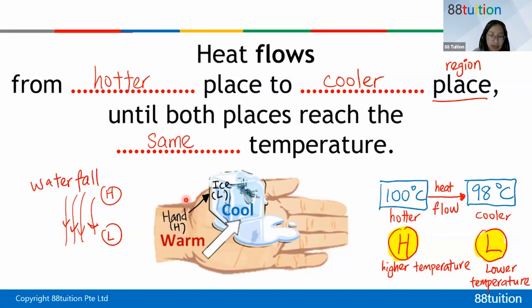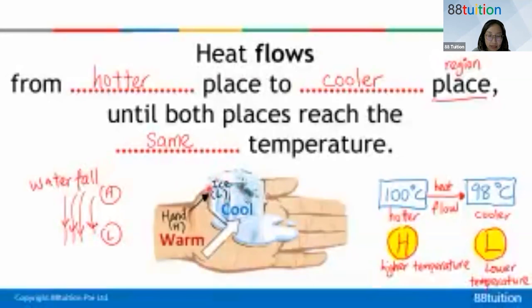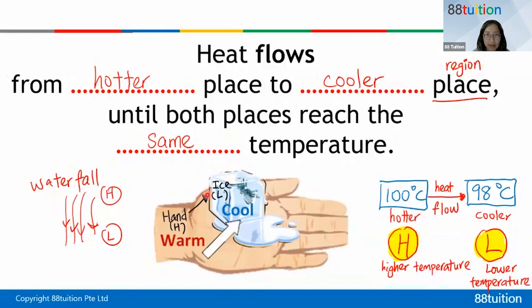Can you tell me who gains heat, who loses? Wrong idea. Look at where my cursor is.